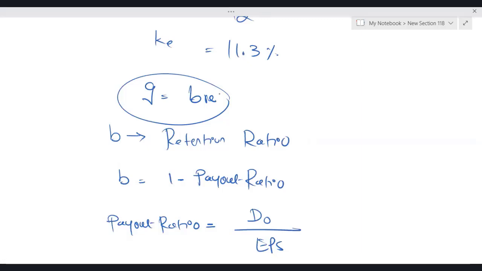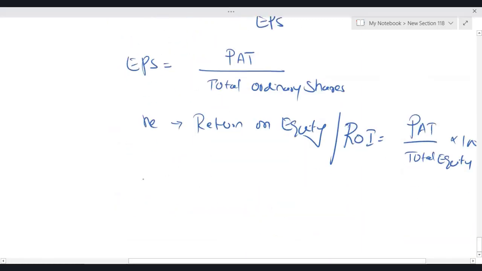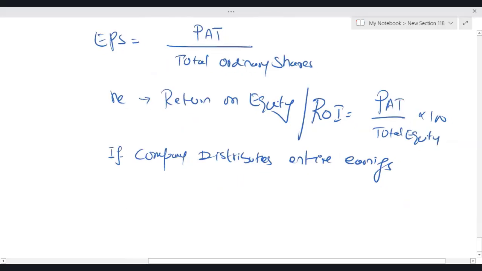And you need to know one more thing. What is that? If a company distributes its entire earnings, and companies distribute their earnings in the form of dividend, then retention will be 0. When the retention is 0, then the growth rate will be 0.